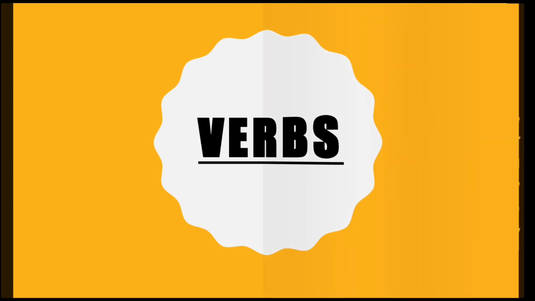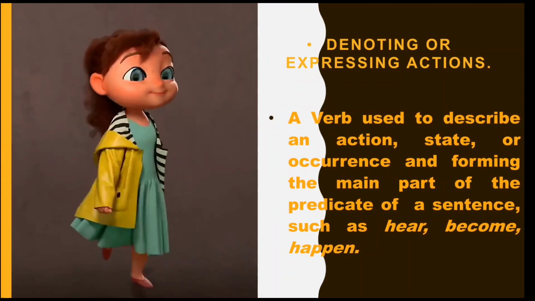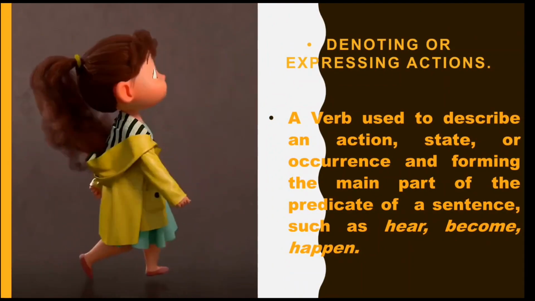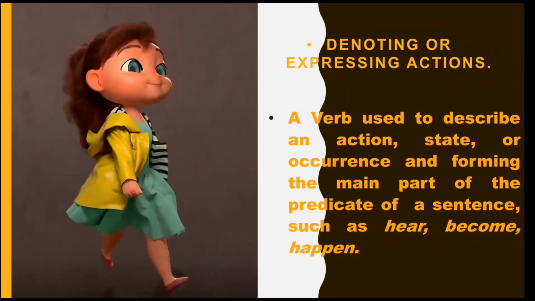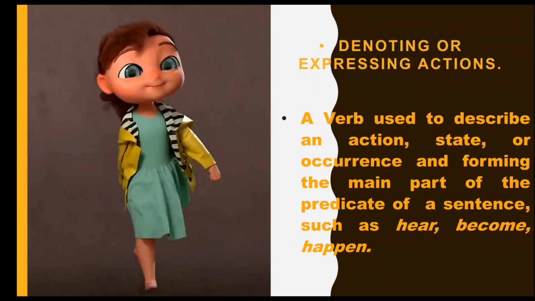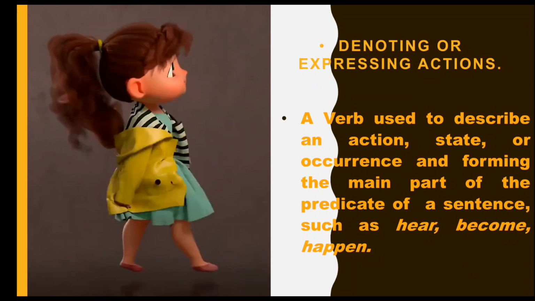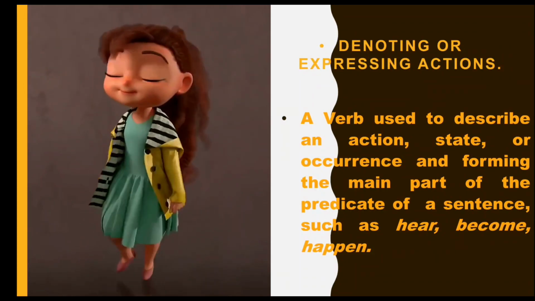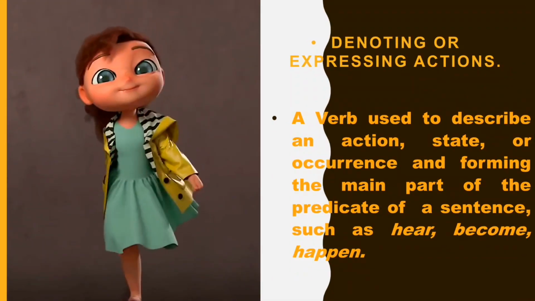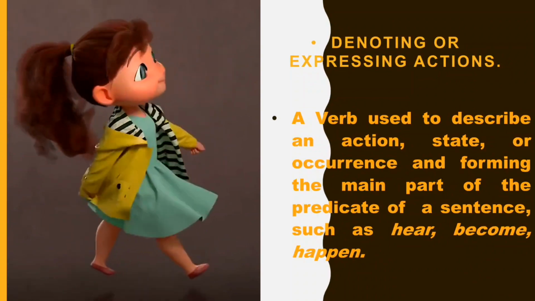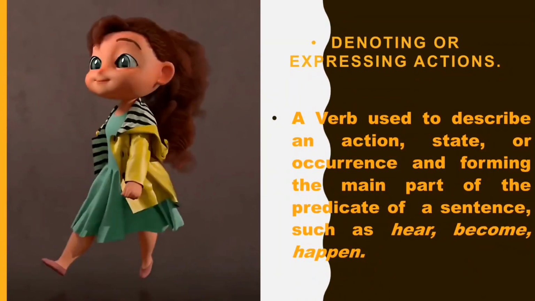So students, today we're going to learn about the most important aspect of grammar, that is verbs. To understand this better, we have with us a new student in our class. Her name is Miss Verb. She does a lot of jobs. She works a lot. Out of the many jobs, she has one main job, and that is of denoting, or we can say of expressing actions. She has multiple jobs, but this is her main job.